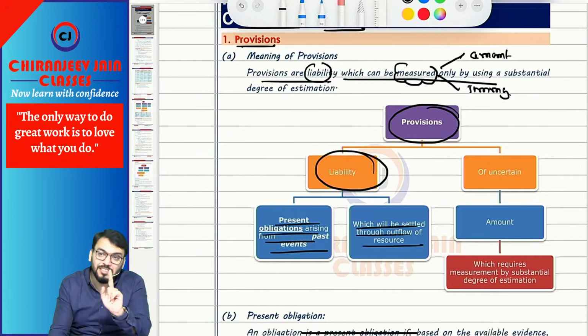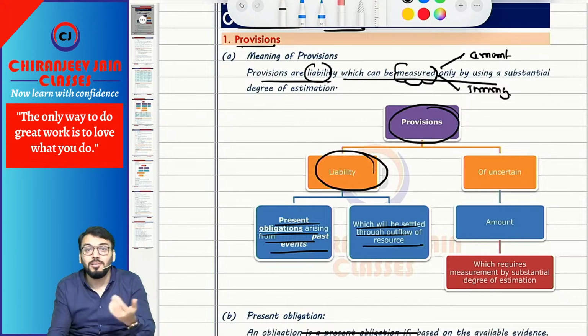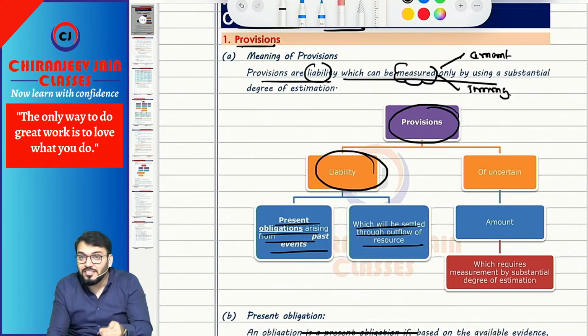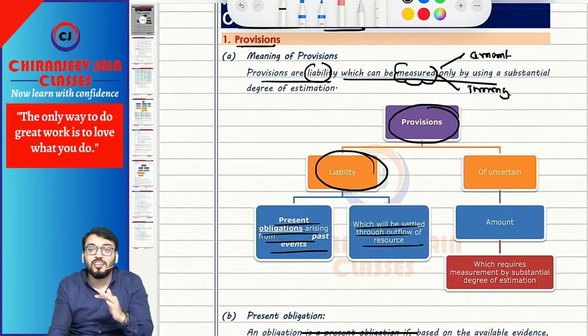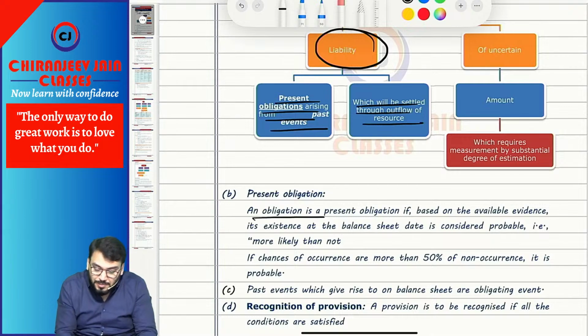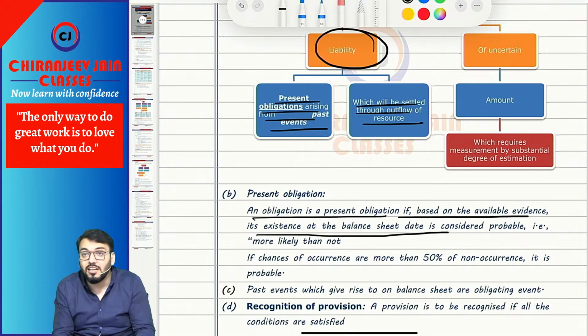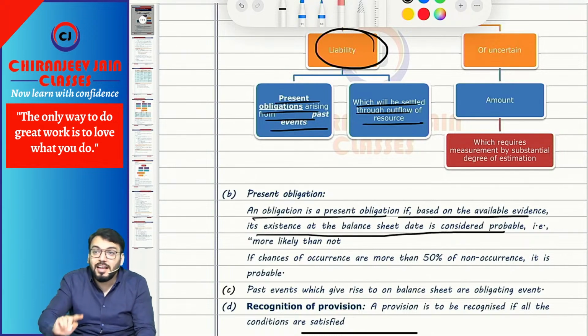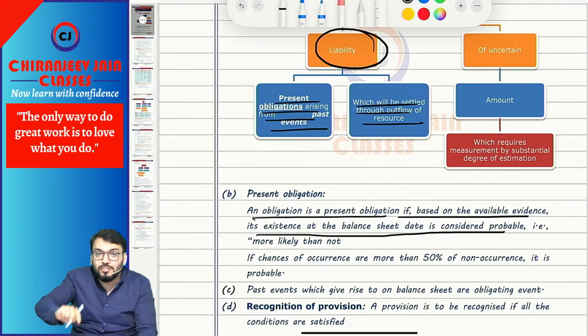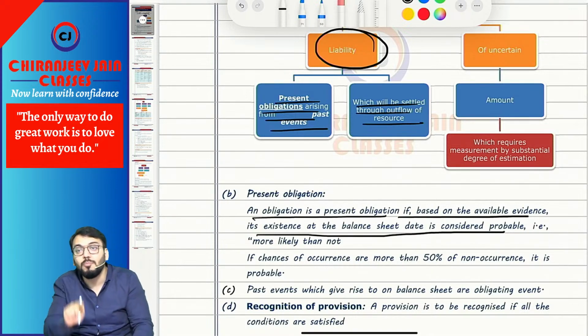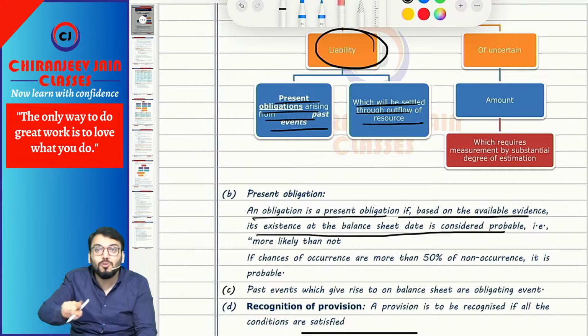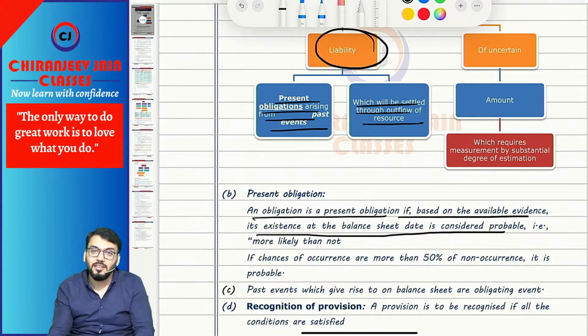So liability means present obligation. Present obligation means the obligation is probable on the balance sheet date. Probable means chances are more than 50%. So any obligation is a present obligation if, based on the available evidence, its existence at the balance sheet date is considered probable, that is, more likely than not, meaning the chances of occurrence are more than the chances of non-occurrence, more than 50%.